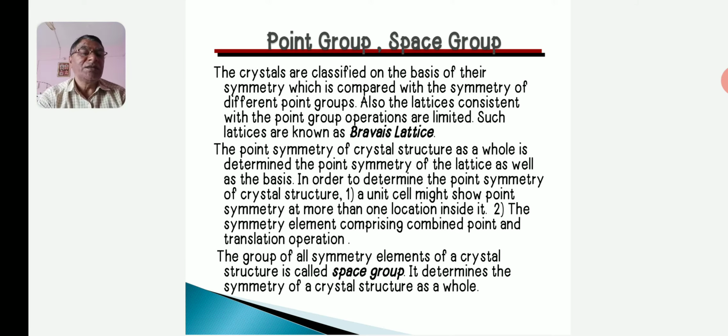The crystals are classified on the basis of their symmetry, which is compared with the symmetry of different point groups. Also, the lattices consistent with the point group operations are limited. Such lattices are called Bravais lattices.